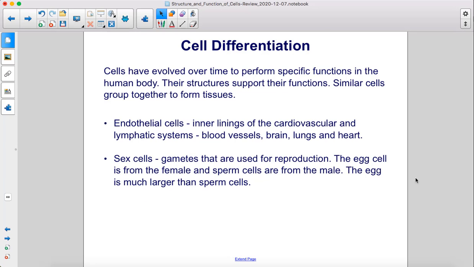Endothelial cells, inner linings of the cardiovascular and lymphatic systems, blood vessels, brain, lungs, and heart. Sex cells, gametes that are used for reproduction. The egg cell is from the female and sperm cells are from the male. The egg is much larger than sperm cells.